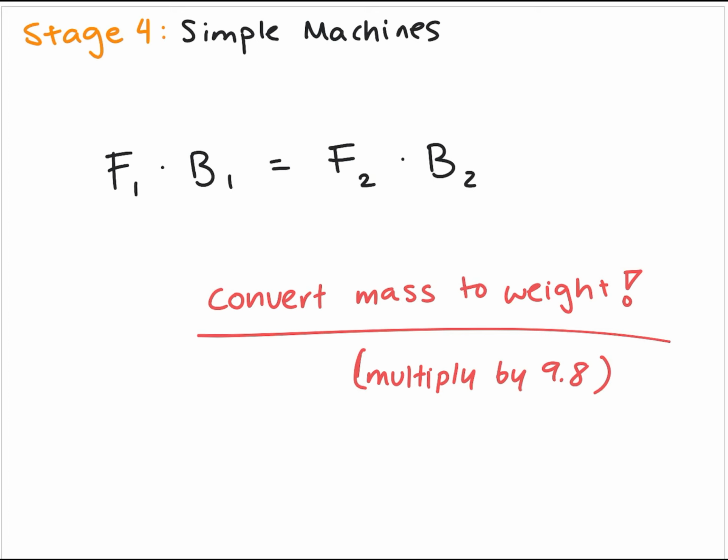So you need the weight to have the right force. So basically you need to multiply the mass times 9.8, which is the gravity of the Earth, and then times the distance of the fulcrum.